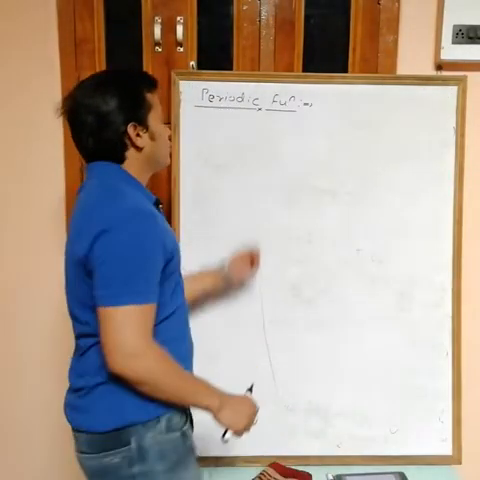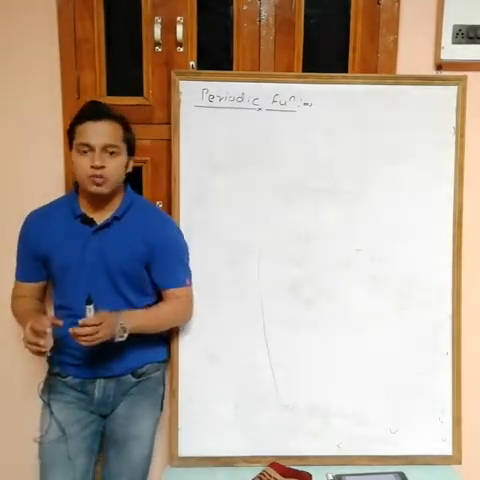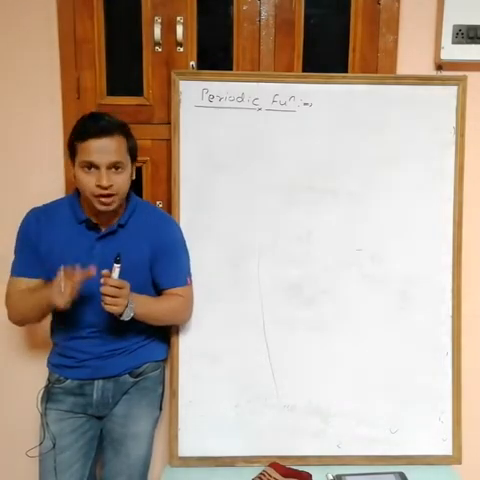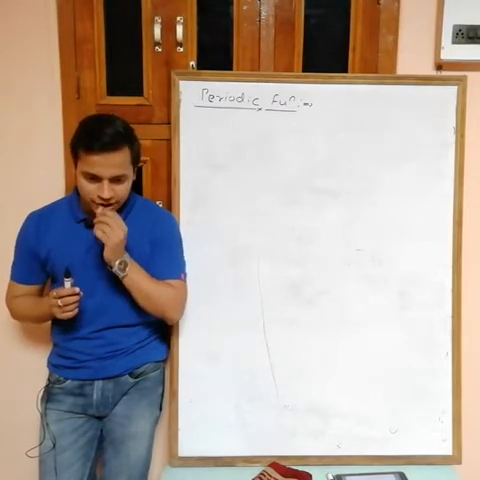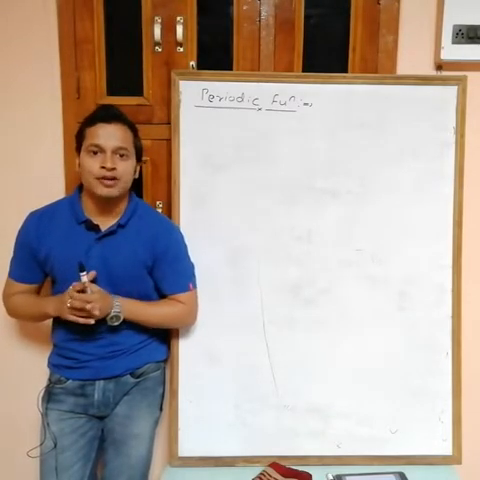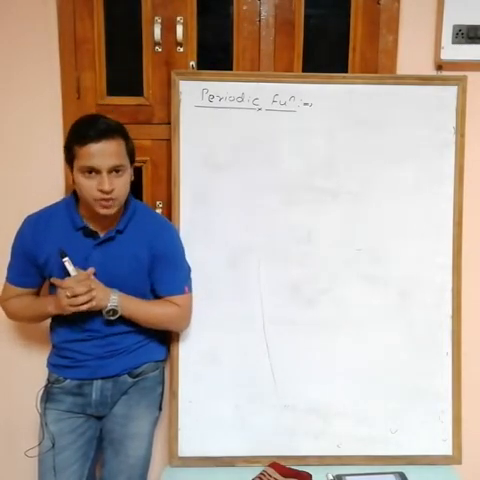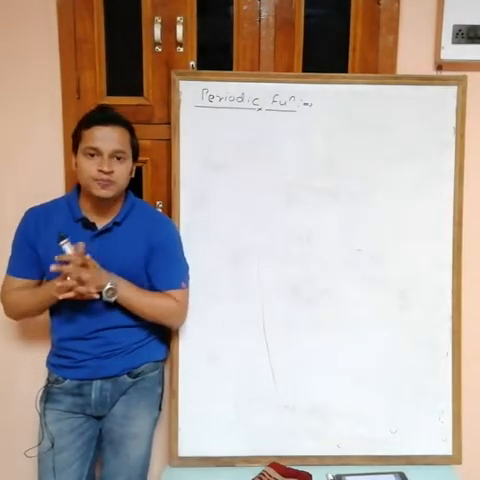Okay, next topic is periodic function. Any function is said to be periodic if this function repeats its every value after a finite interval. Suppose there is a function which repeats its every value after a finite interval, then you can say that this function is periodic. It means if value repeats, then this one is a periodic function.